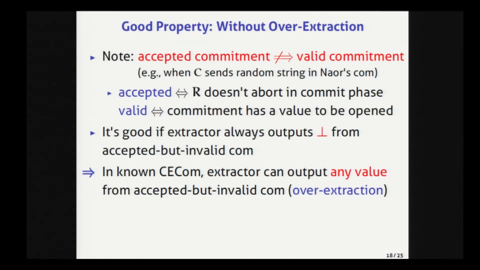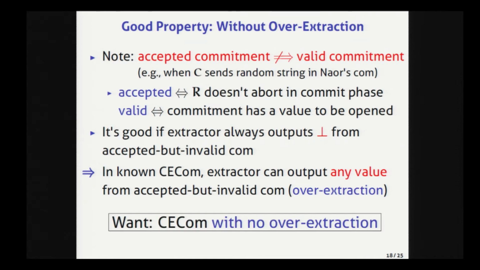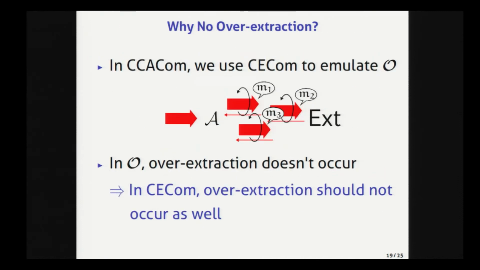But unfortunately, in previous schemes, the extractor can output any value from such a commitment, so it does not always output abort. This problem is called over-extraction. In this work, I require that in the concurrently secure commitment scheme, no over-extraction occurs. So I require that the extractor always outputs abort from an invalid commitment. And the reason why I require such a scheme is the following. Recall that in the CCA-secure commitment, we use the CCOM to emulate the commitment extraction oracle.